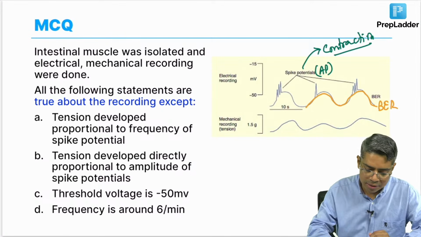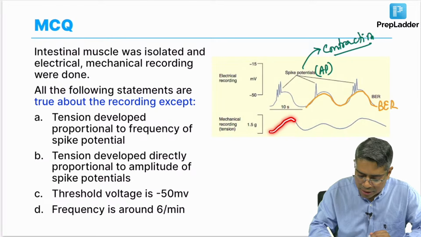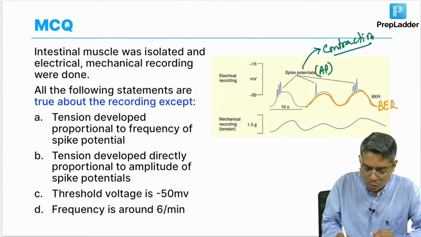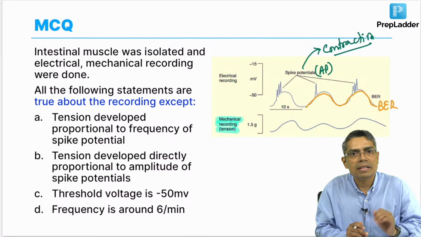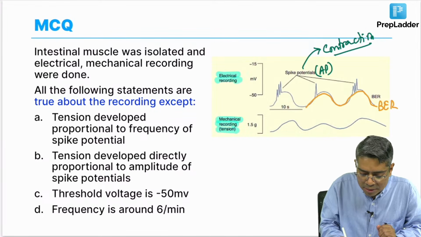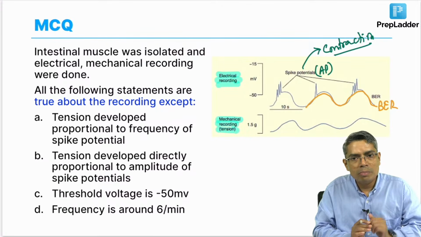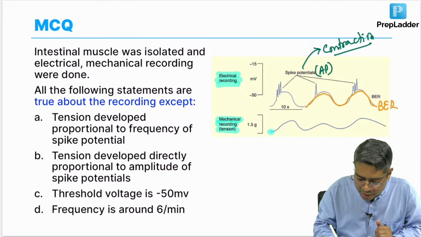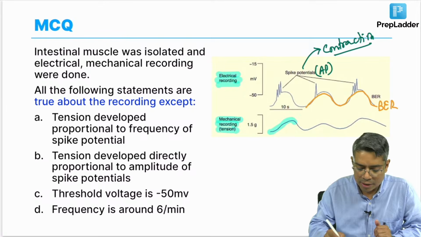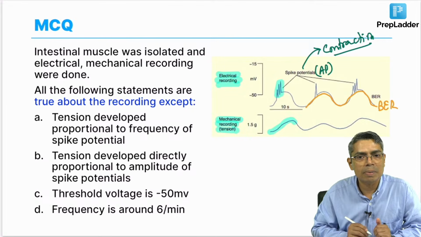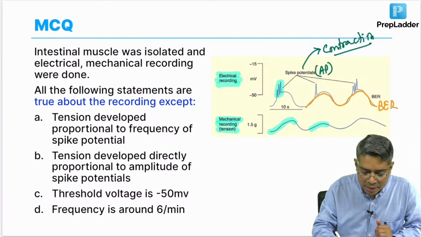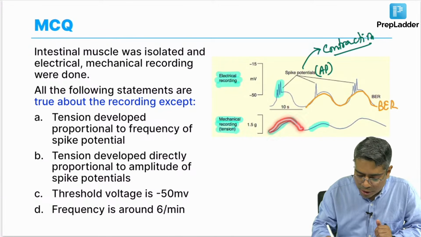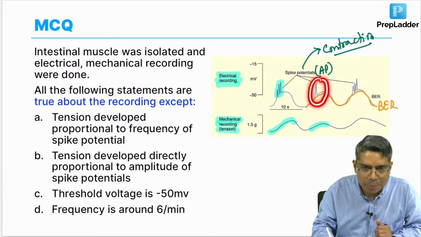And whenever the intestinal smooth muscle is contracting, the tension will rise in the muscle. So, the lower part of this recording here, this is the mechanical recording, that is the tension generated by the smooth muscle, and the upper part is the electrical recording. Okay. So, from these two recordings, look here, the tension is increasing. Why is the tension increasing? This is proportionate to the spike potential frequency. Here also the tension is increasing, but the tension is a little lesser than the first one, because the frequency of the spike potential has reduced.